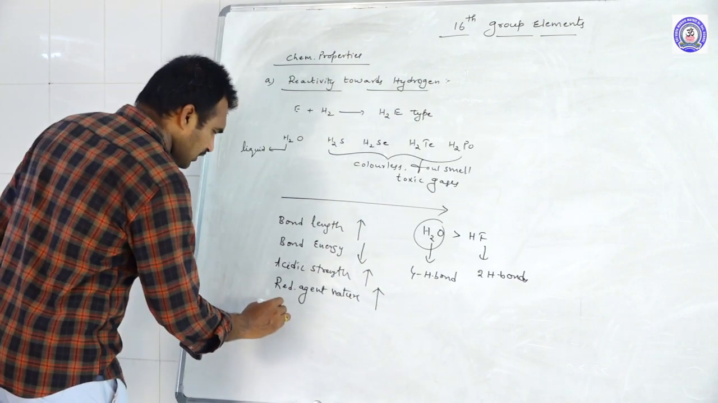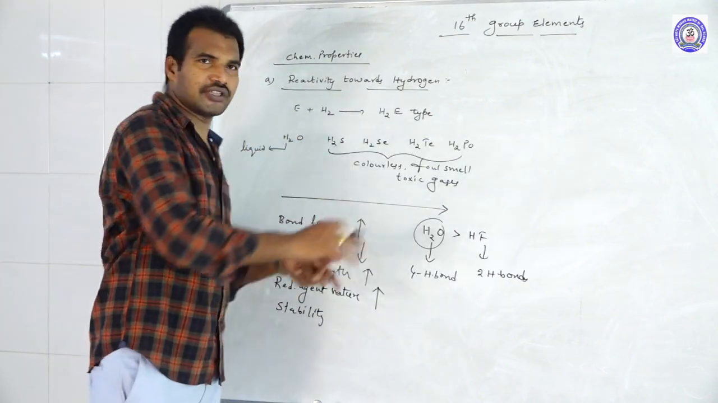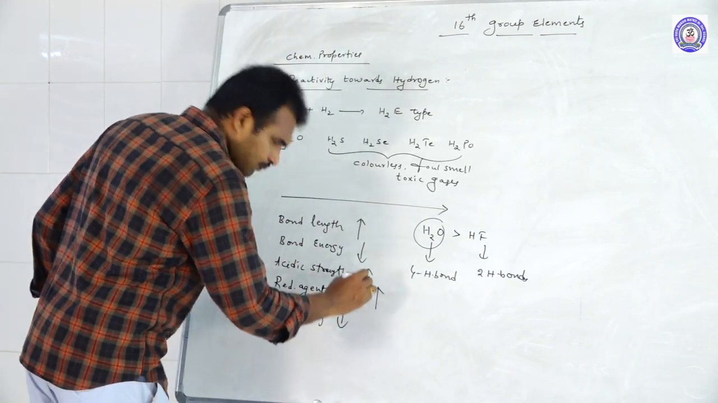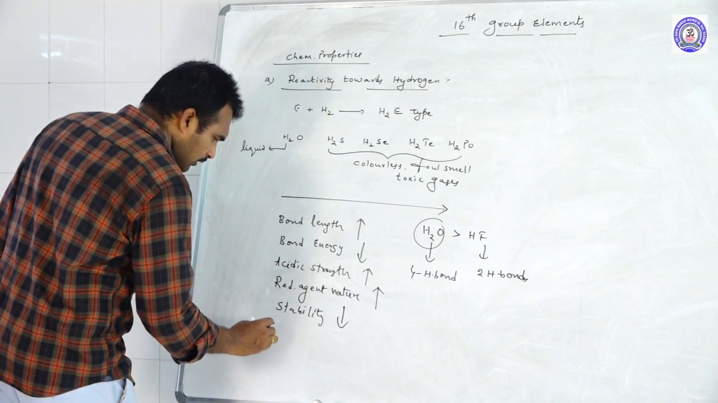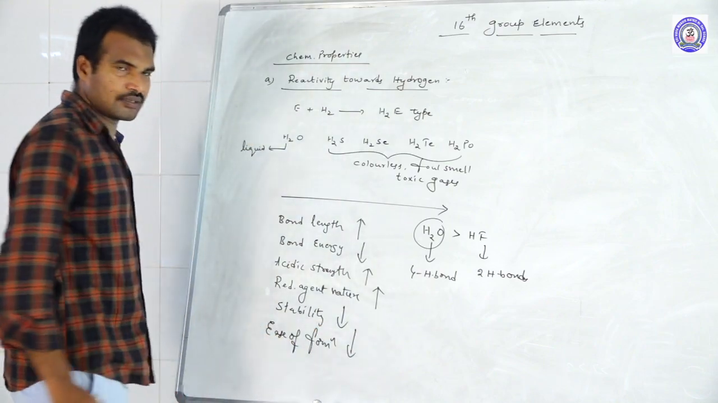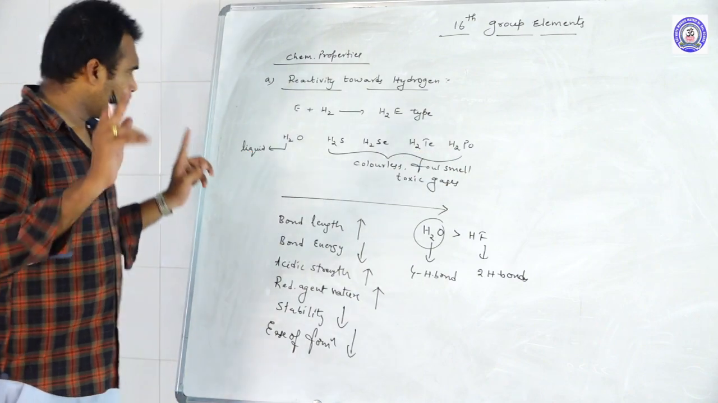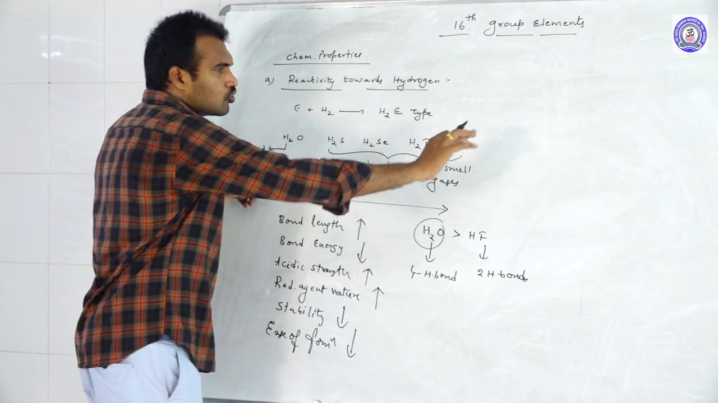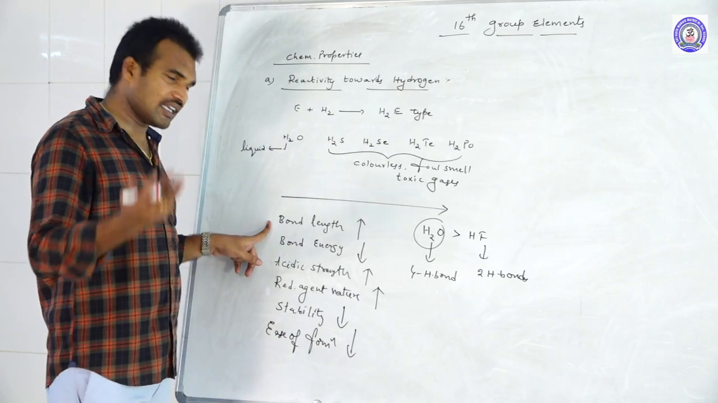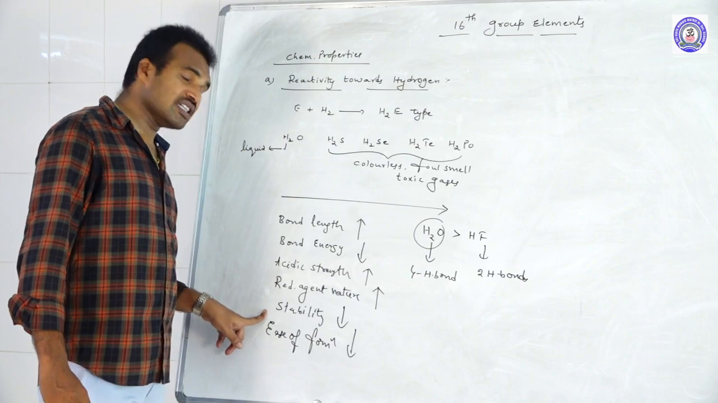And one more thing, what about the stability of them? Going from top to bottom we can easily break them. We are easily breaking the H-E bond, which means the stability decreases. And one more thing, ease of formation also decreases. That means we can easily form H2O, but it's very difficult to form H2Po. So one more time, when you go from H2O to H2Po, the ease of formation decreases, bond length increases, bond energy decreases, acidic strength increases, reducing agent nature also increases, stability decreases.